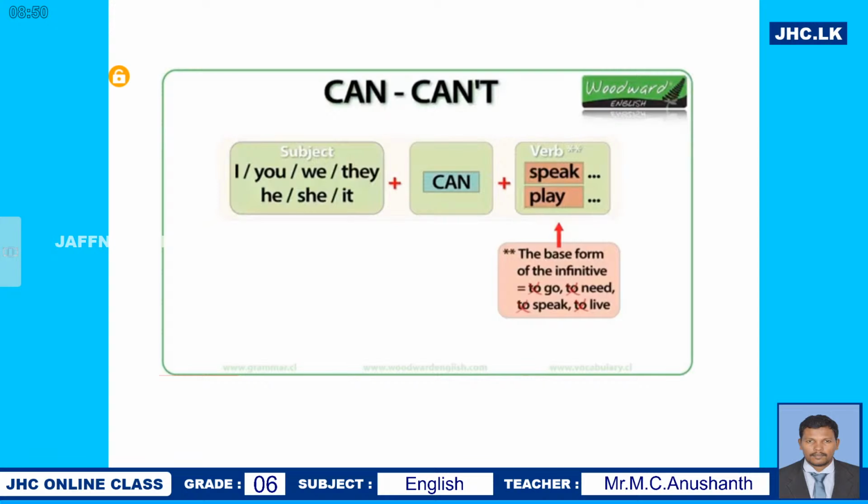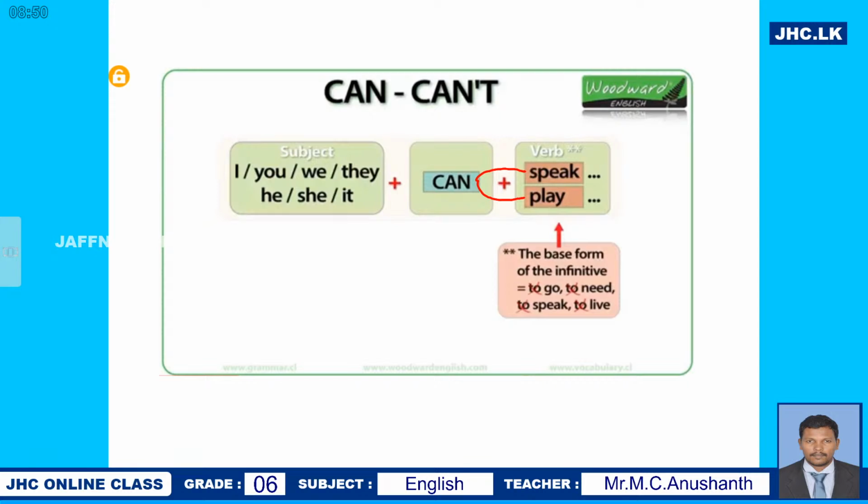Here you can see what comes after can. Here you can see the verb speak and the verb play. What comes after can?